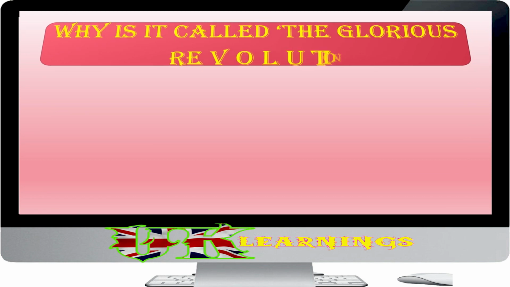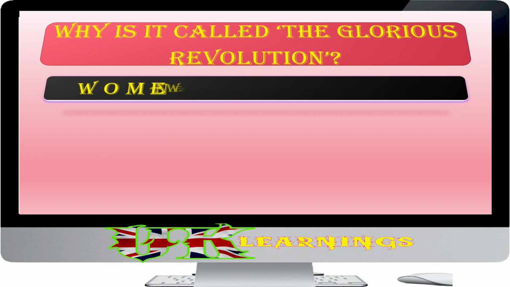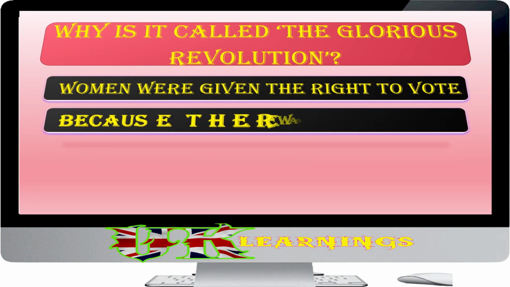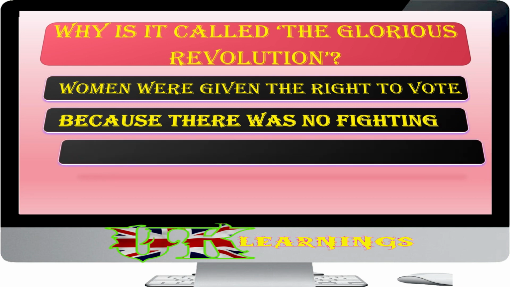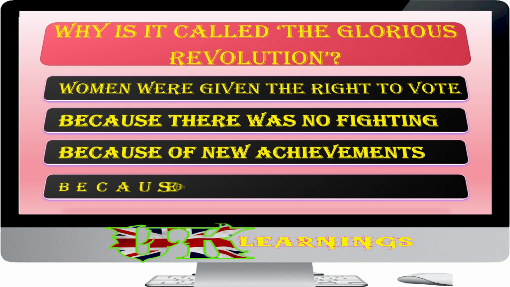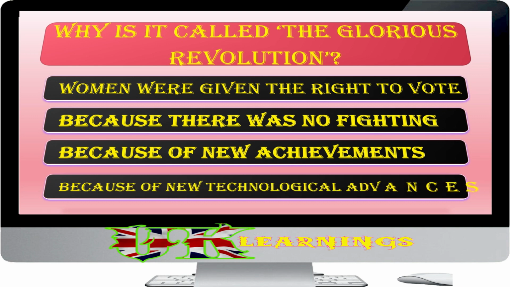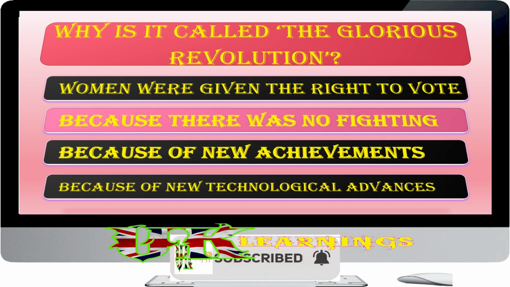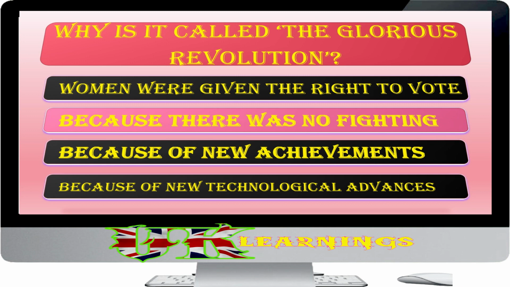Why is it called the Glorious Revolution? Women were given the right to vote. Because there was no fighting. Because of new achievements. Because of new technological advances. The answer is because there was no fighting. This event was later called the Glorious Revolution, because there was no fighting in England, and because it guaranteed the power of Parliament, ending the threat of a monarch ruling on his or her own as he or she wished.